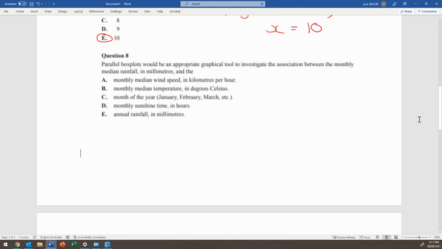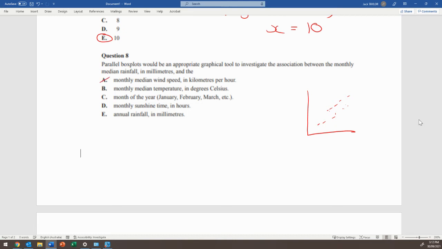Parallel box plots would be an appropriate graphical tool to investigate the association between the monthly median rainfall in millimeters and something else. An important thing that you need to understand about box plots is that they compare a numerical variable with a categorical variable. They do not compare two numerical variables. That is a scatter plot. If you have two numerical variables, what you get is an axis that looks like this with your dots. That's your scatter plot. But if we've got a numerical variable with a categorical variable, that is where we use a box plot. So we can use that logic to essentially answer this question.